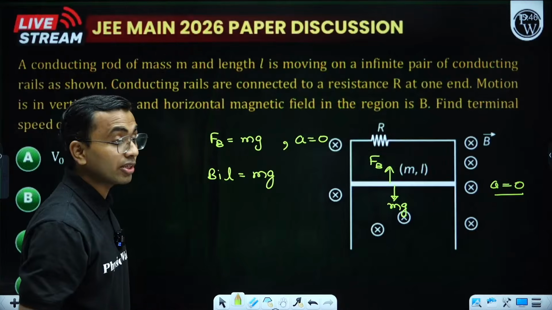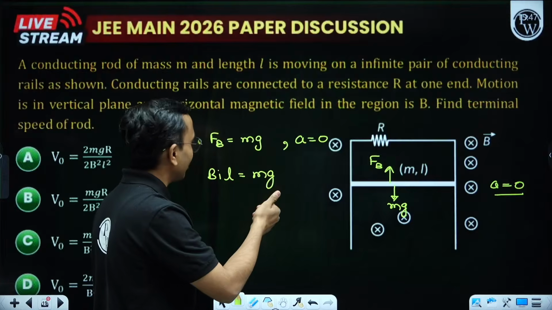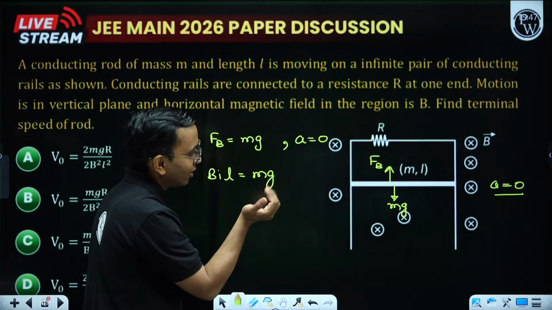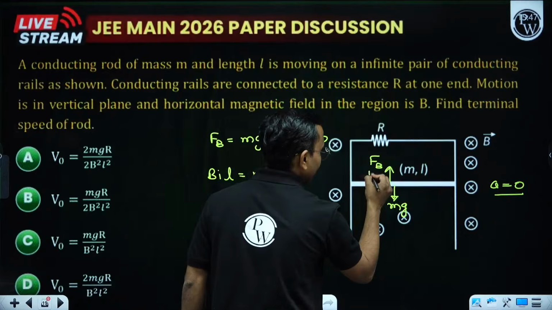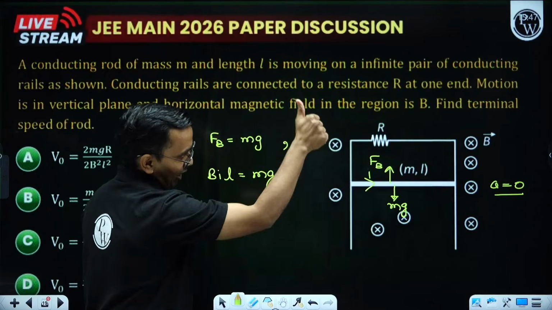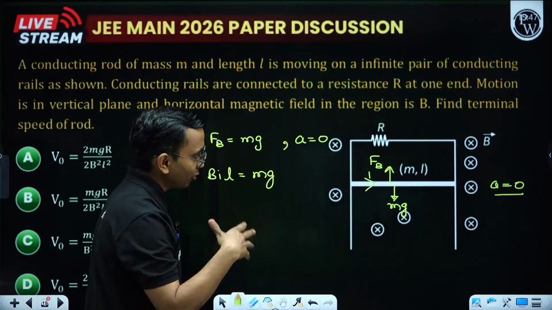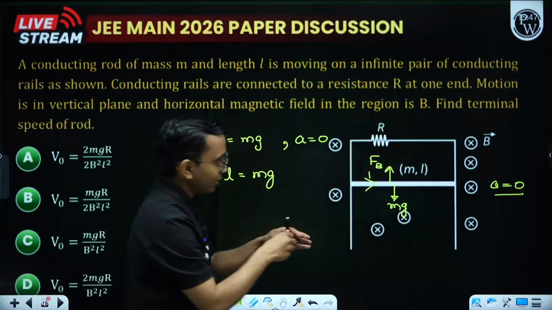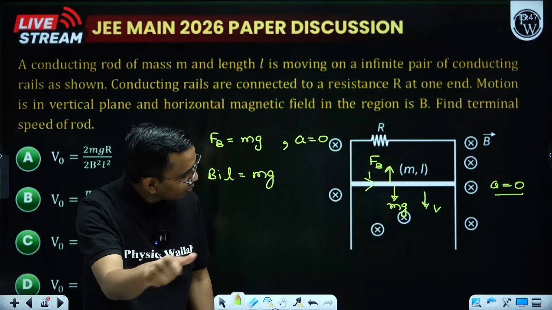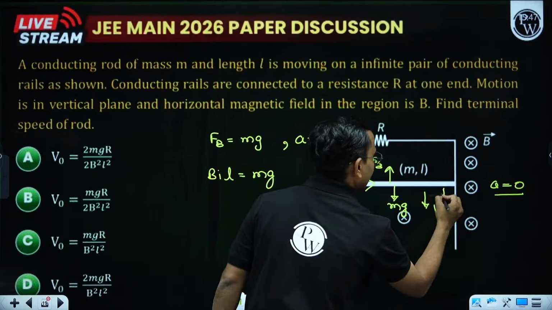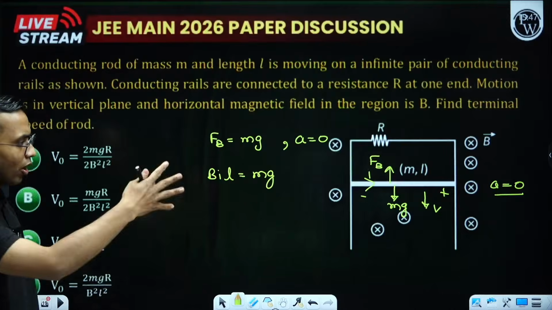In which direction should the current be? The force is in the upward direction. So IL cross B, so current is like this. IL cross B, magnetic force is upward. Anyways, if you see the polarity of the induced EMF, it is moving with some velocity V in the downward direction. So V cross B, that is positive, this is negative, so the current is moving like this. That is correct, and from Lenz's law also we can say.